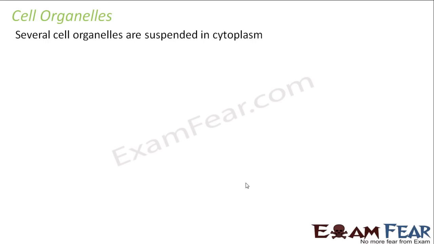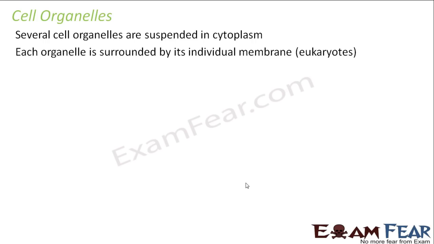Several cell organelles are suspended in cytoplasm. Each organelle is surrounded by its individual membrane. This happens only in case of eukaryotes, because when I talk of prokaryotes, what happens? We don't even have many of the cell organelles, because in some of the prokaryotic cells, you don't have cell organelles at all. So when you don't have a cell organelle, obviously you are not going to have a membrane.